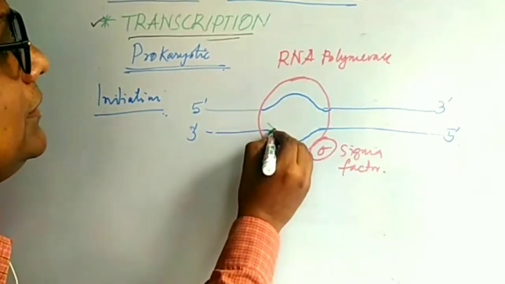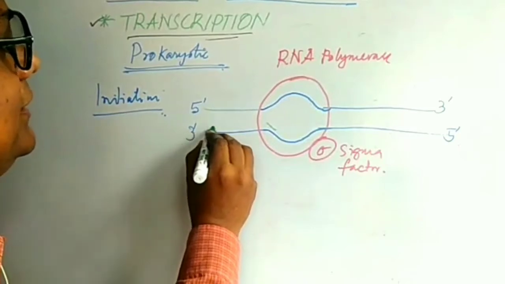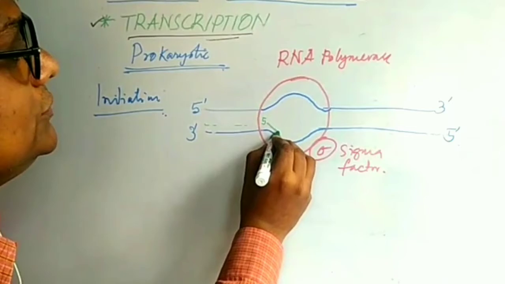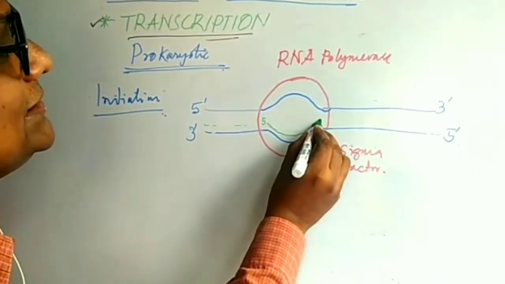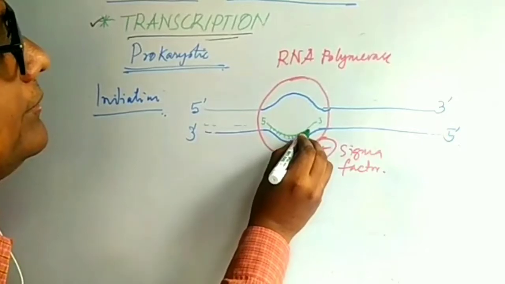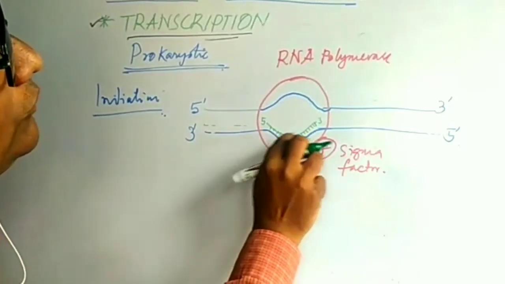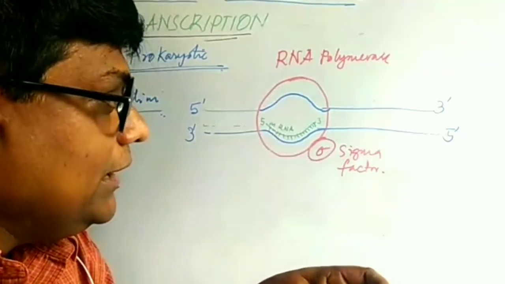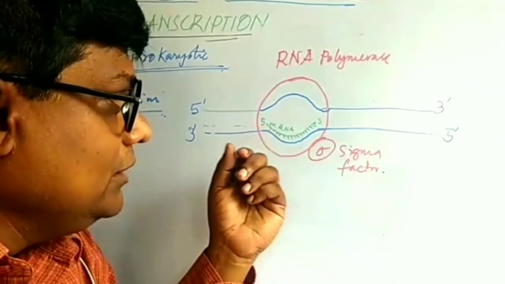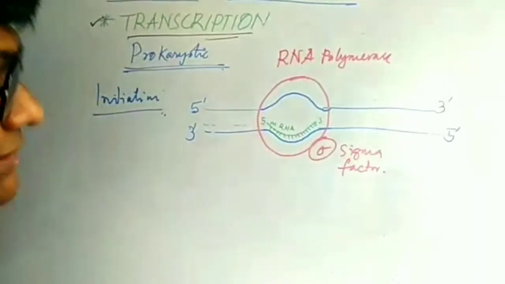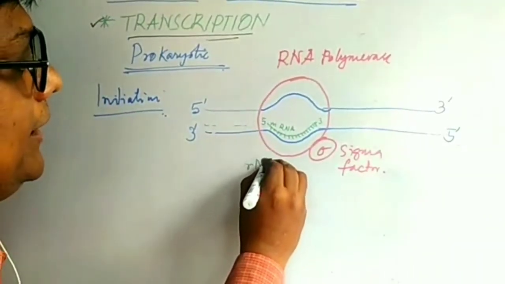Now in the open complex, this side is the 3 end, and the other side is the 5 end. A new mRNA is going to form, and to make this RNA, all the nucleotides are required. These are called RNTPs.